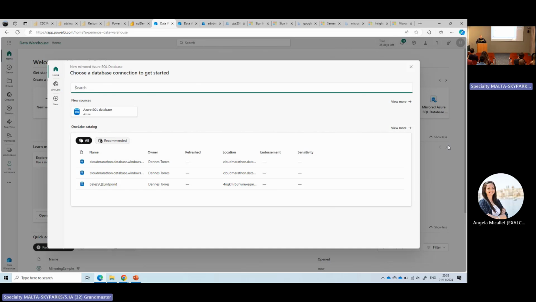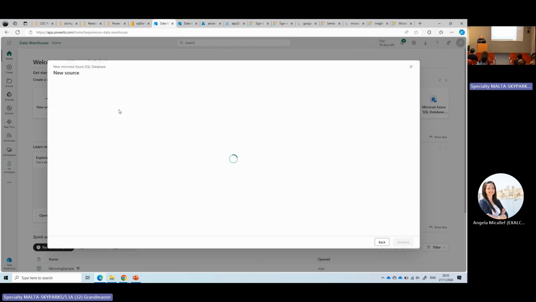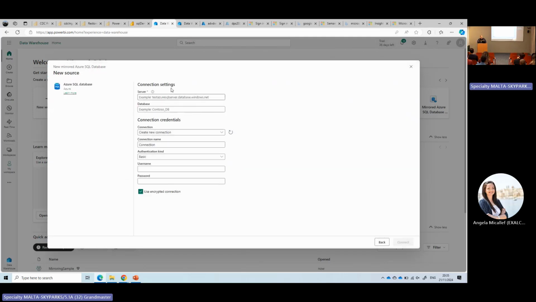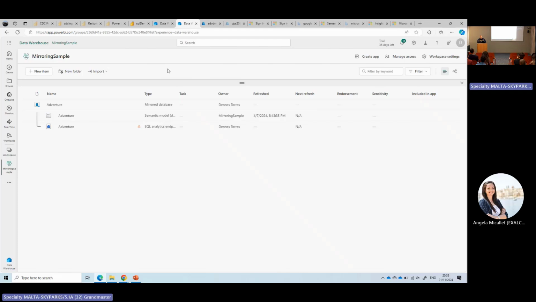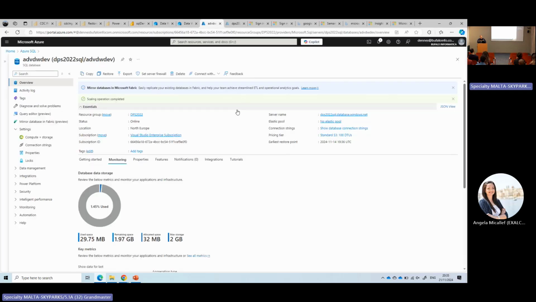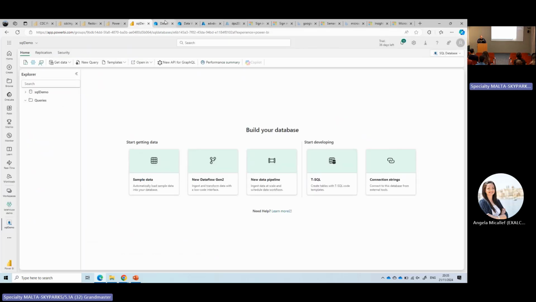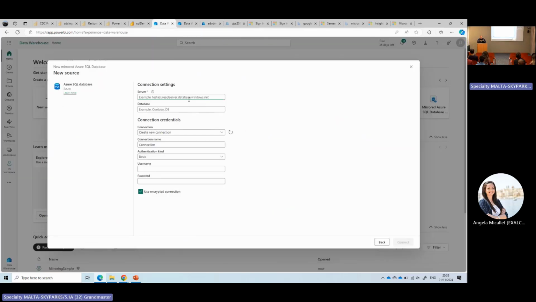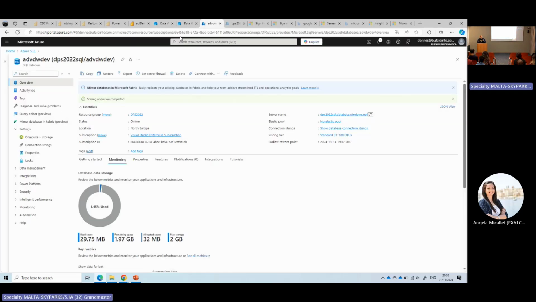So I need to specify what database I want to mirror. Fabric has detailed connection management. This is important for security purposes, but I will not go so deep on this. I'll go to Azure and get the address of the server, in fact, and the name of my database, Adventure Works Dev.